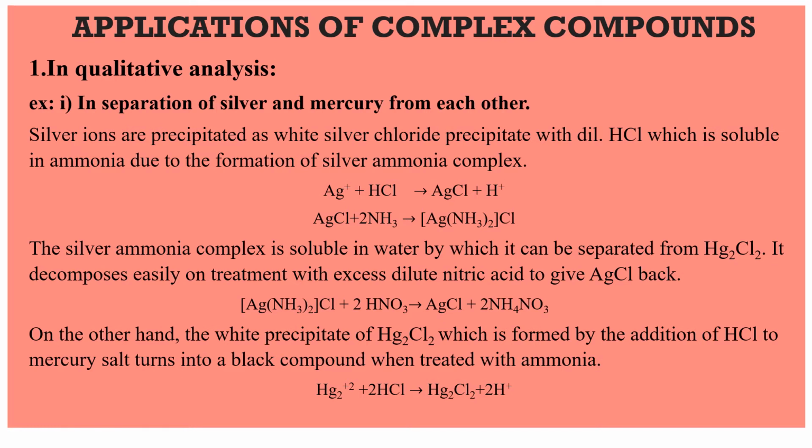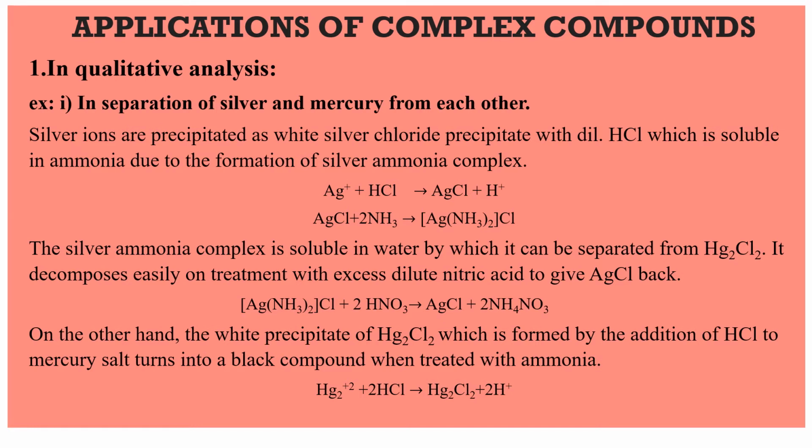So look at the reaction. Silver ammonia complex formed in the above reaction, Ag(NH3)2Cl plus 2 HNO3 gives rise to AgCl plus 2 NH4NO3. Remember what happened in the above reactions.